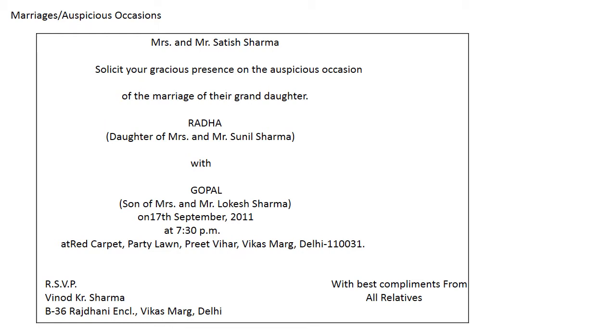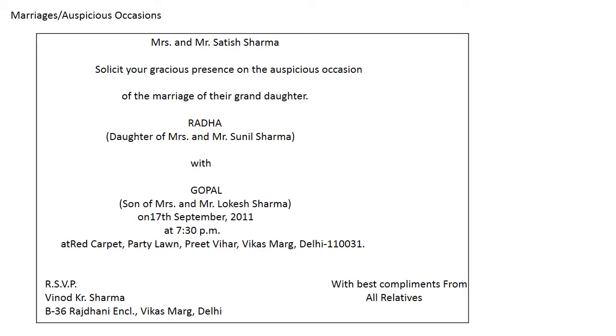Now, for occasions, especially social functions, marriage, and all that. So, the first line is the name of the host. In the case of the host, if it is an individual, no problem. But if it is a couple, then it will always be written Mrs. and Mr., not Mr. and Mrs. So, Mrs. and Mr. Satish Sharma solicit your gracious presence on the auspicious occasion of the marriage of their granddaughter.